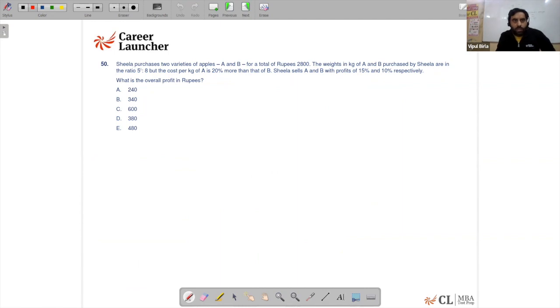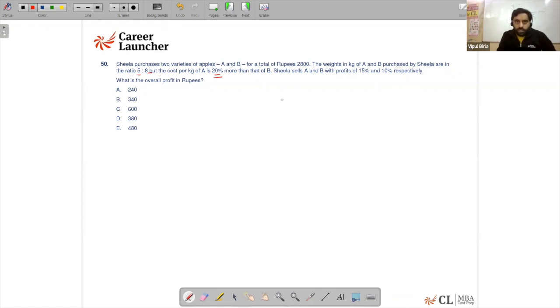Question number 58. Sheila purchases two varieties of apples, A and B, for a total of rupees 2800, right? The weights in kg of A and B purchased by Sheila are respectively in the ratio 5:8. So weight is given, but the cost price of A is 20% more than the cost price of B. Sheila sells A and B with a profit of 15 and 10% respectively. So what is the overall profit we are supposed to find?